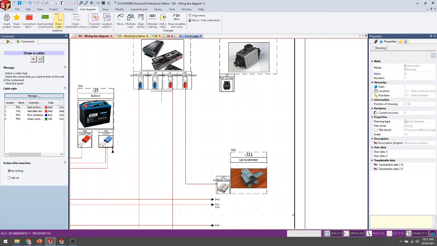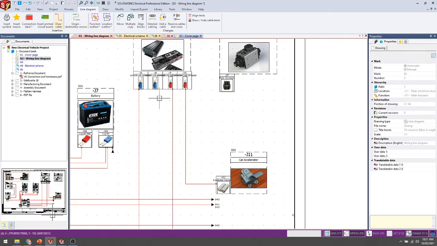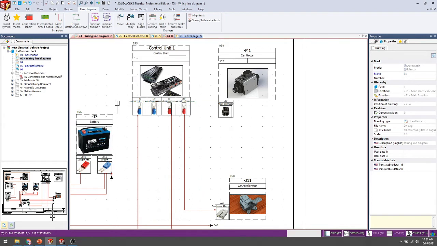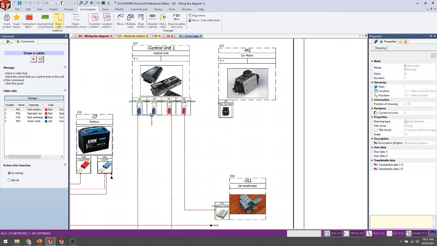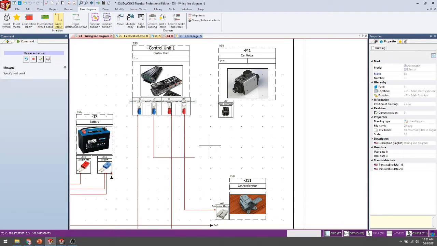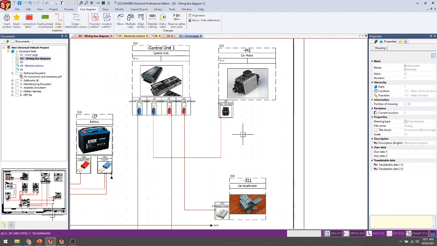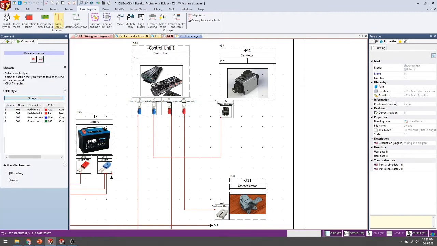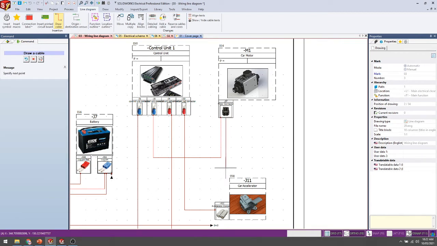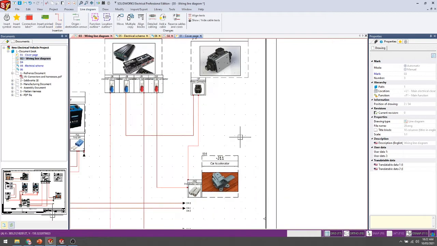That symbol is connected with our control unit, the control unit is connected with the motor, so I'll select this one. And the motor wire is connected with our accelerator point. So now I have added some wire.